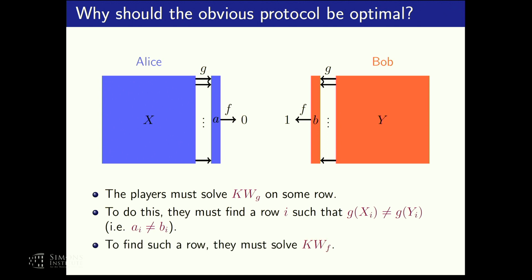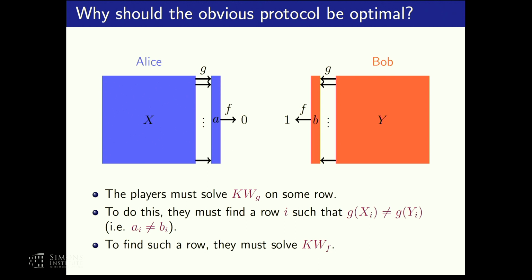Now, the thing is that finding a coordinate on which the values of G on the corresponding rows are different, that is, A and B are different, is exactly, by definition, solving the KW relation of F. This is what solving the KW relation of F means. So to sum up, they want to solve the KW relation of G on some pair of rows, and in order to know what pair of rows they want to work on, they have to solve first the KW relation of F. So this is basically saying that they have to run the obvious protocol.